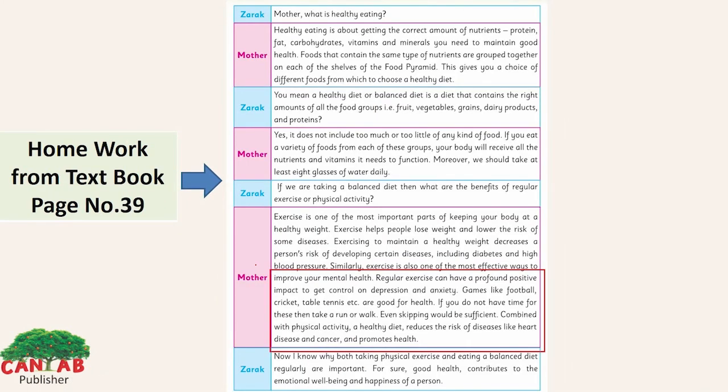This is your homework from textbook page number 39. You have to identify the linking verbs here and the helping verbs that we discussed earlier in the lesson. You have to spot out all the linking and the helping verbs in this page of your unit 4.